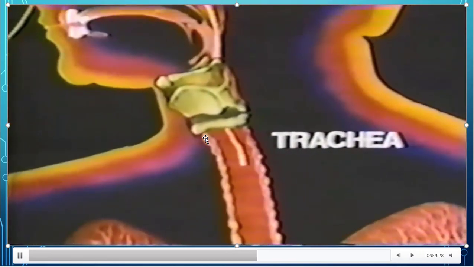Then the air entered into the trachea. This is the trachea. You are observing the ring-like structures. It also contains a mucous membrane and cilia-like structures.